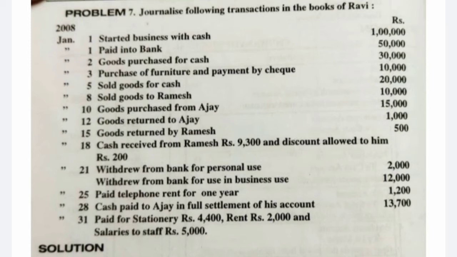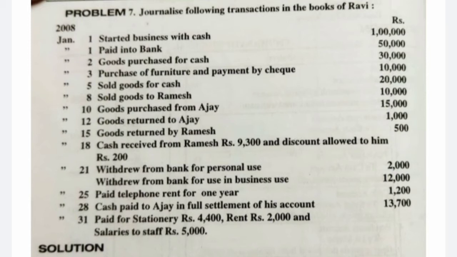Paid into bank. So of course we will pay cash. Through cash we will deposit some amount in the bank. So it is a contra entry. So bank is getting increased and cash is getting decreased. What comes in, what goes out. Both are real accounts. So bank account debit to cash account with rupees 50,000.